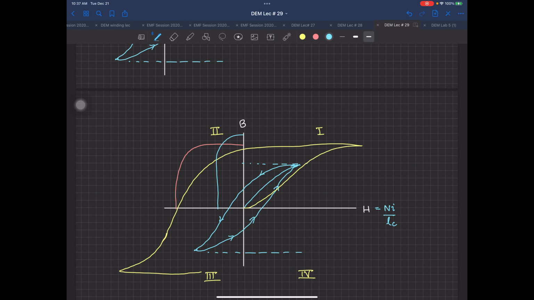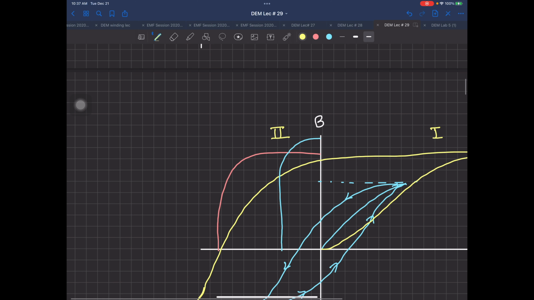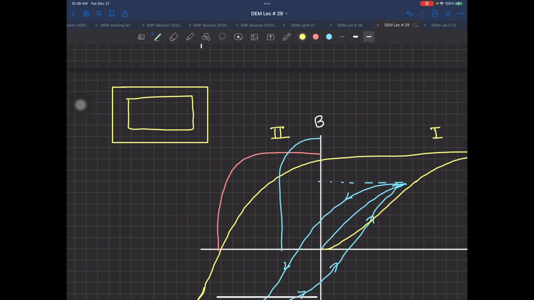If I have a small circuit, let me make a small circuit, and inside it, okay, I don't want this one. So in this one, this is my permanent magnet. Okay?